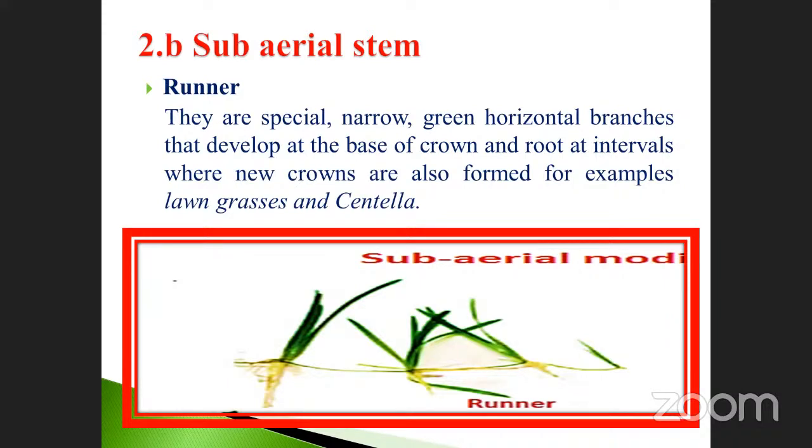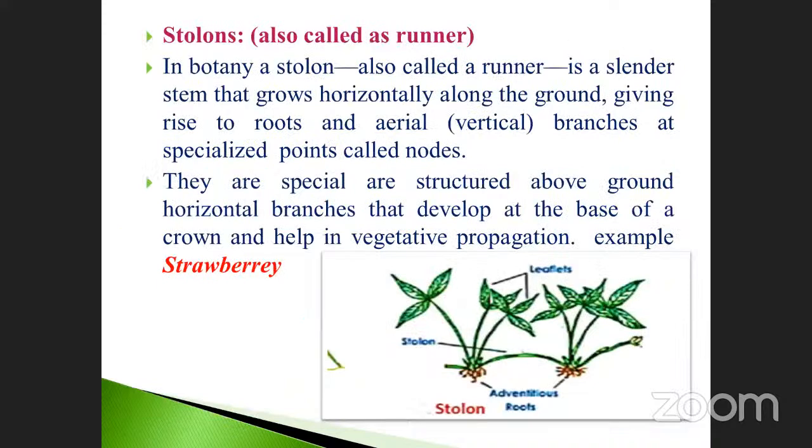Next one, see, stolon. A stolon is also called a runner. It is similar to the runner. See the structure, both the slide is similar, and the examples are also similar, but the plant will vary. In botany, a stolon, also called a runner,